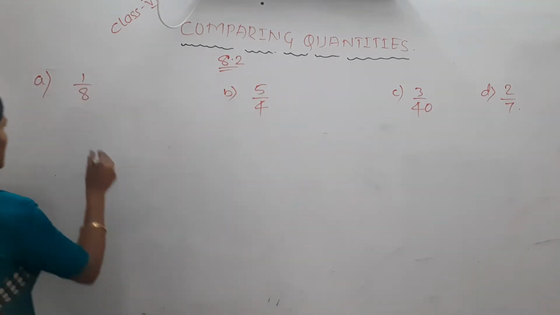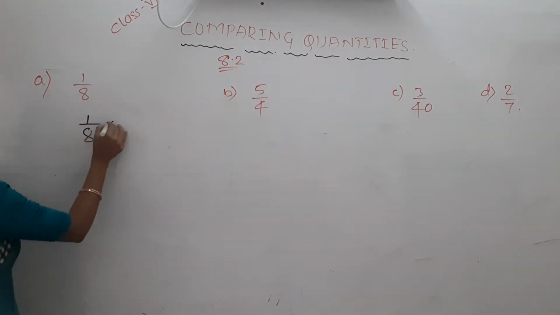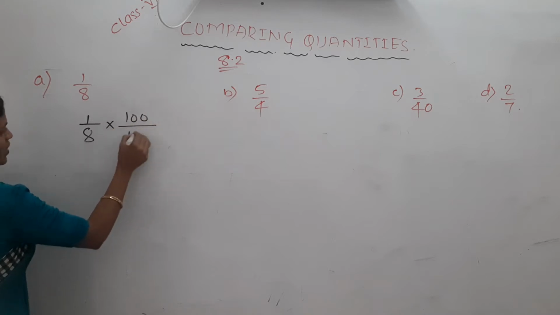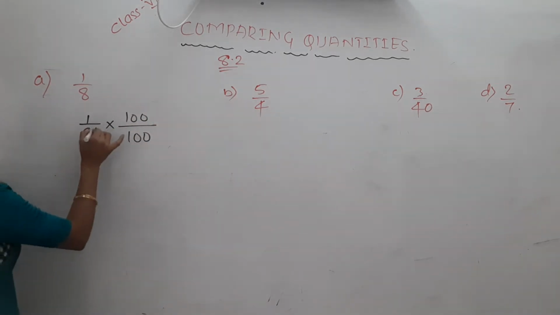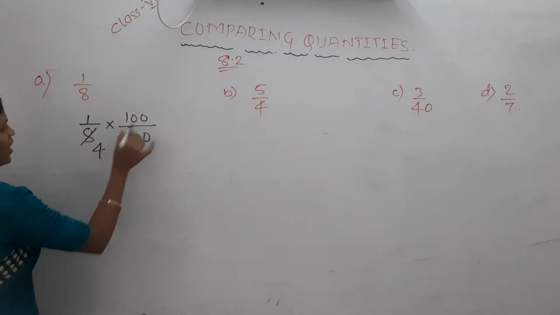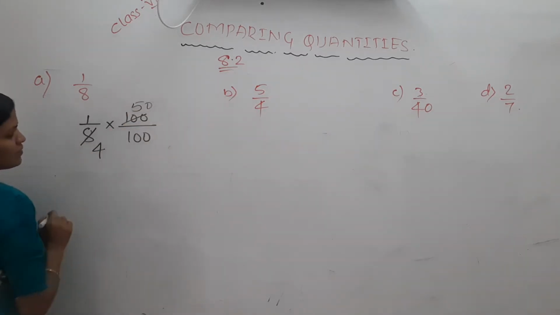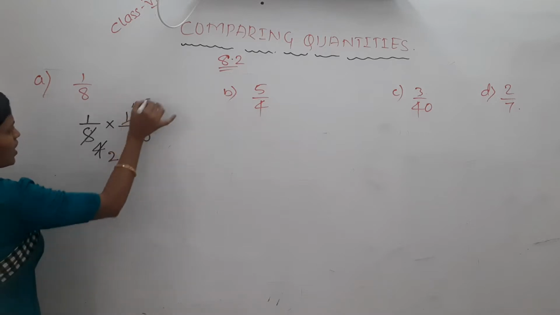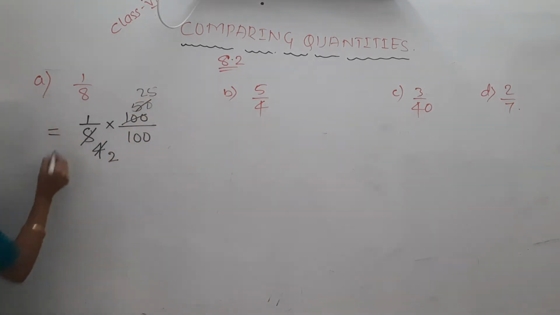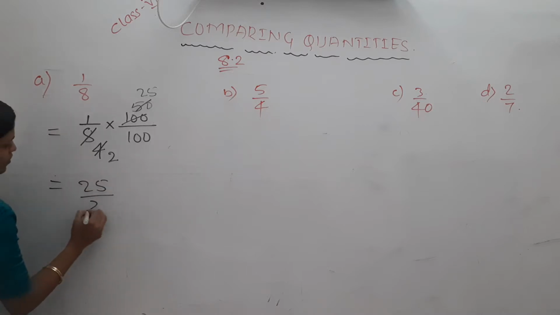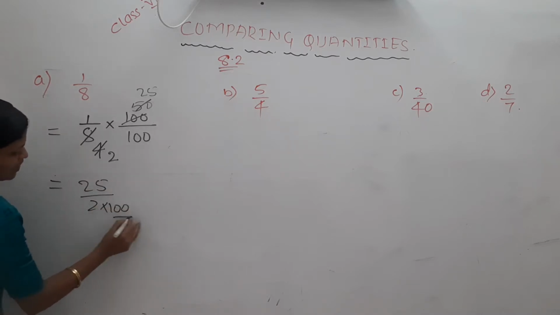Converting these fractions to percentage means we are finding out of 100, so multiply and divide by 100. Does it cancel? 2 4s are 8, 2 50s are 100, again 2 2s are 4, 2 25s are 50, which is equal to 25 by 2 into 100. Out of 100 we are finding it.